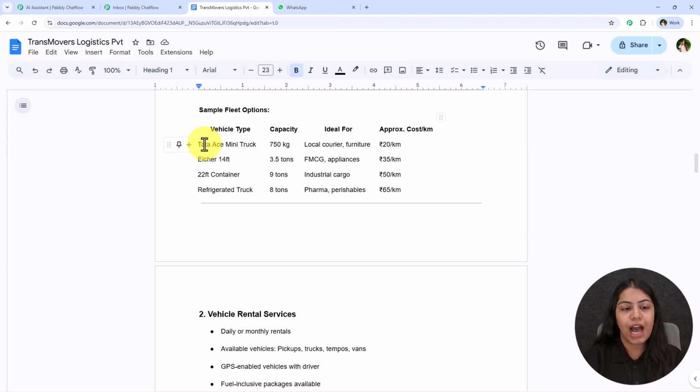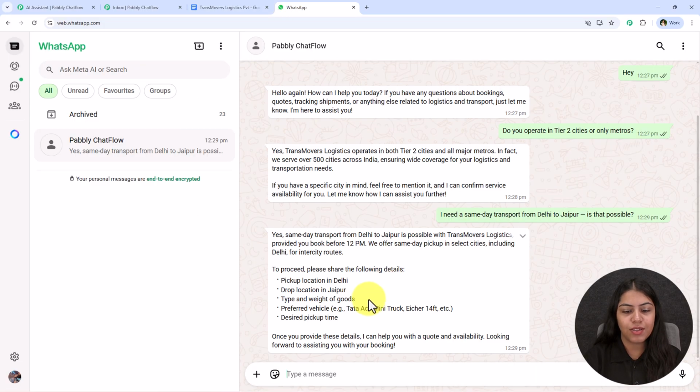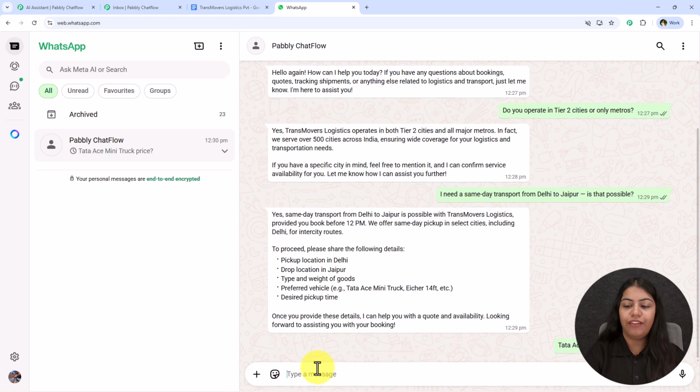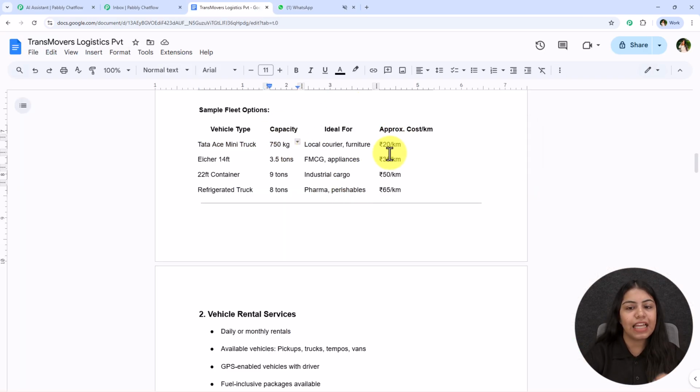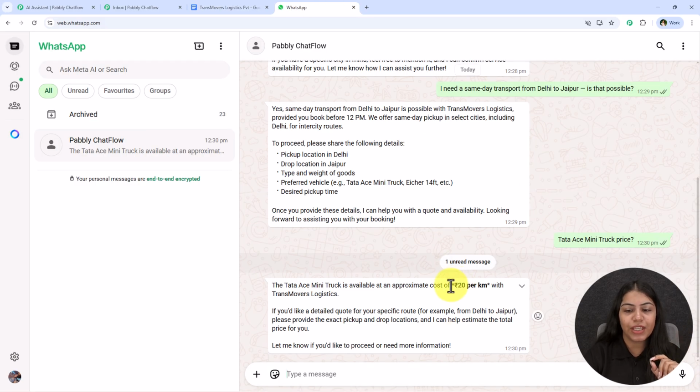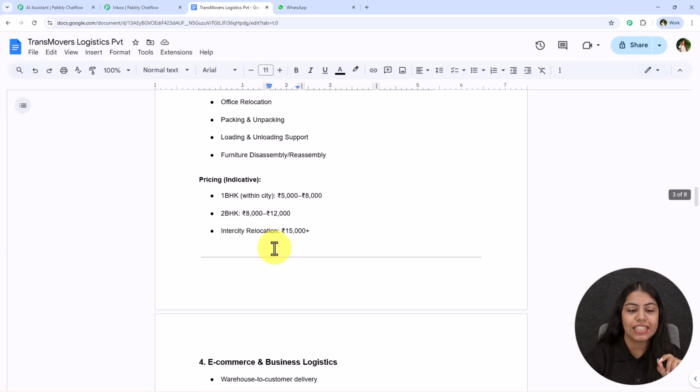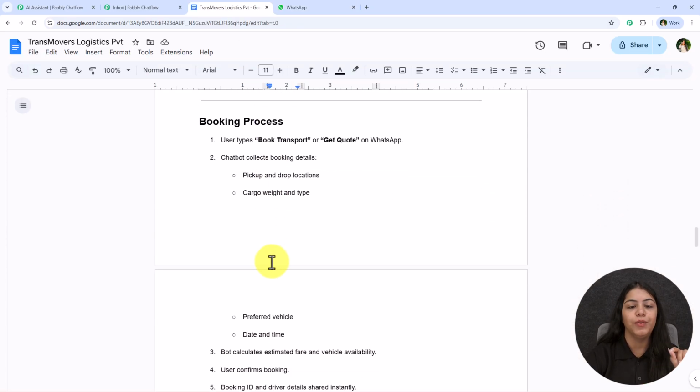Let's say if I'm going to ask the price for this truck, so let's say I'm going to enter the truck name and mention price question mark, and once I ask the price for this truck, you're going to see it is going to give me the same price which we have mentioned right over here. So as you can see, this is the capacity and this is the approx cost per kilometer. So let's open WhatsApp, and as you can see that it is sharing me the same, and using this knowledge base only it is replying me and solving all the user queries.